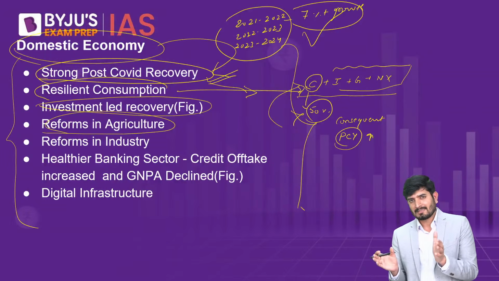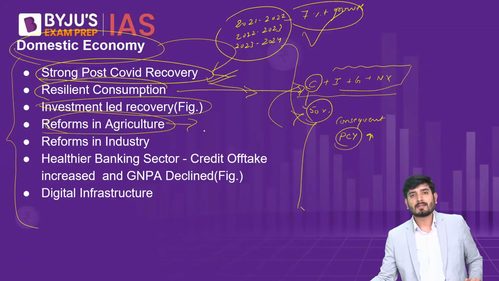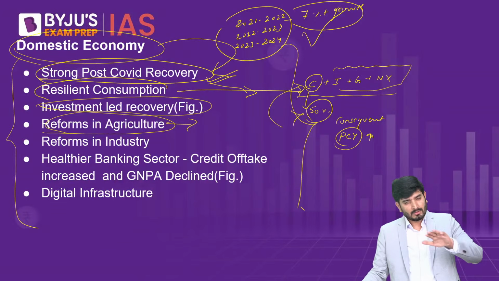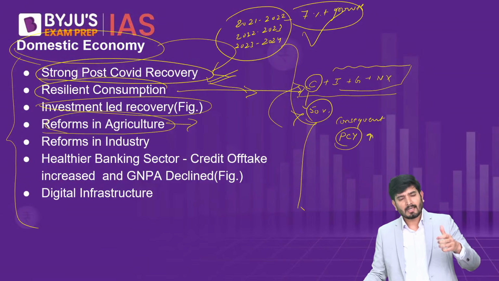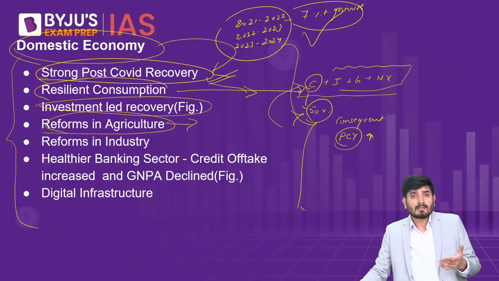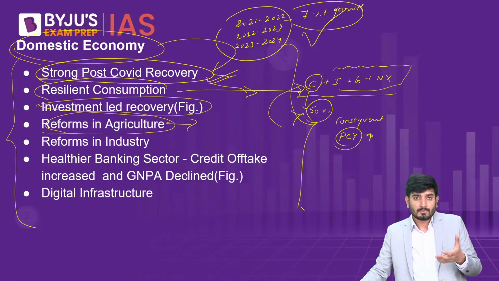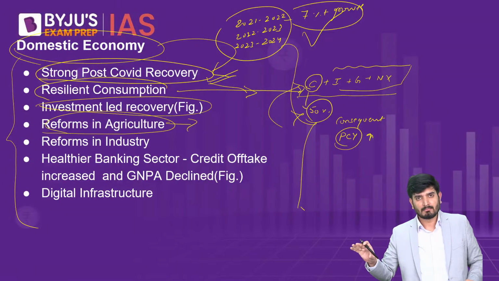So that's why I am again saying 2014 to 2024. During this time period, there were many reforms taken in agriculture, both in the pre-harvest, that is from the input side, and also from the output side. On the input side, like providing affordable quality seeds, providing assured irrigation through schemes like Pradhan Mantri Krishi Sinchai Yojana, making Kisan Credit Card for agriculture finance more accessible to people, and also income support schemes for farmers like Pradhan Mantri Kisan Samman Nidhi, and also in the post-harvest segment like